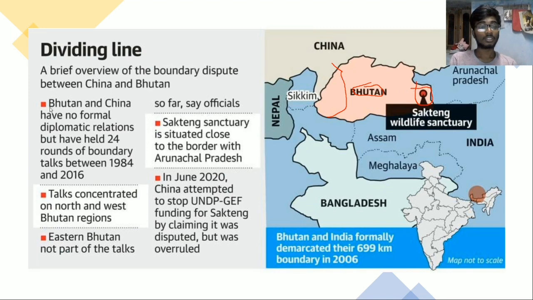If you look here in the slide, Bhutan and China have no formal diplomatic relations but have held 24 rounds of boundary talks between 1984 and 2016. The talks concentrated on north and west Bhutan regions. So actually it is the northwest and the middle sector. Eastern Bhutan was not part of talks so far. That means there is no bone of contention in the eastern sector.